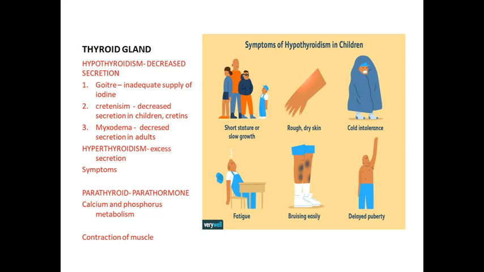It is also a decreased deficiency of hormones, and it affects their growth, mental and skeletal development, and causes deformed bones. The children are called cretins. It is called short stature or slow growth. Cretins have rough, dry hands and cold intolerance. These are some of the symptoms in children.